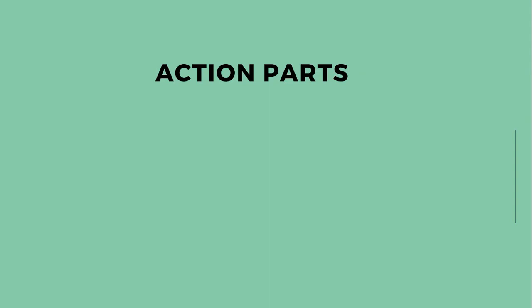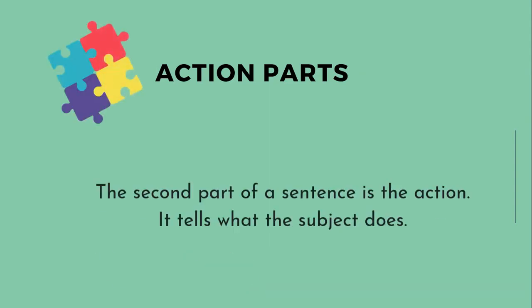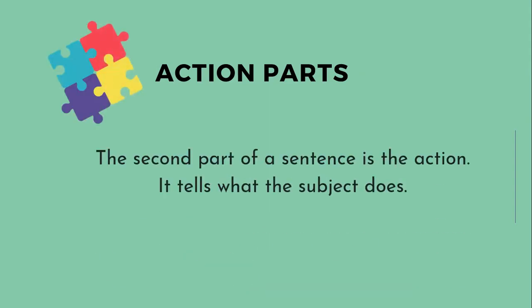Now, action parts. The second part of a sentence, we call it the action. After the subject, in English, it is directly the action part. It tells what the subject does.